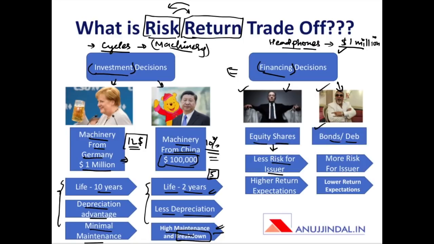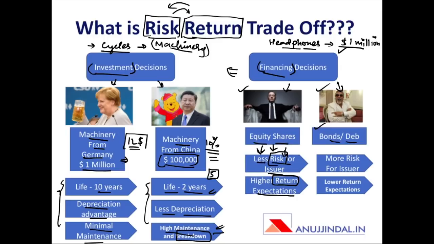There is less risk for the issuer, and the reason for that is, if for example tomorrow the company goes bankrupt, then equity shareholders are the last ones who will be paid by the company, and therefore the company is more safe with respect to paying back to the equity shares, because they are owners of the enterprise, and they are also liable for whatever losses the enterprise incurs. On the other hand, the expectations of the owners or the equity holders are higher from the company, because they are taking more risk. The risk for the equity holder is more, whereas the risk for the issuer is less.